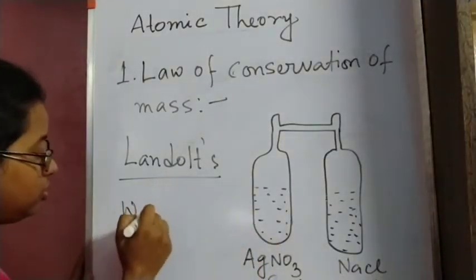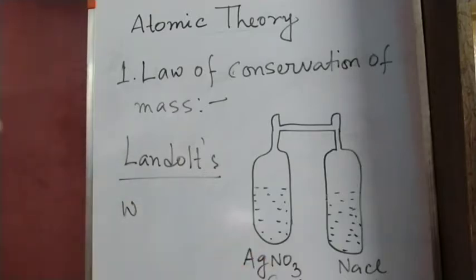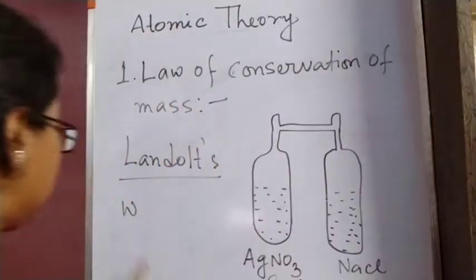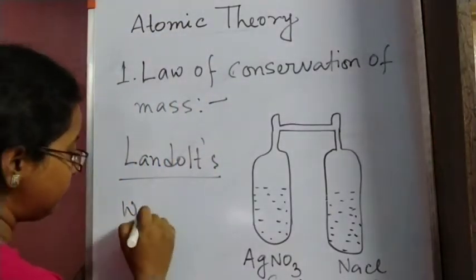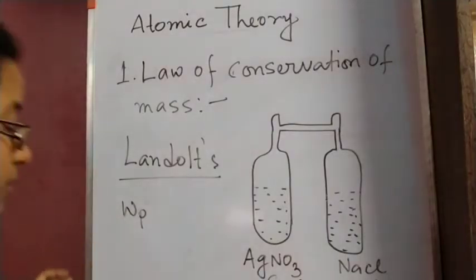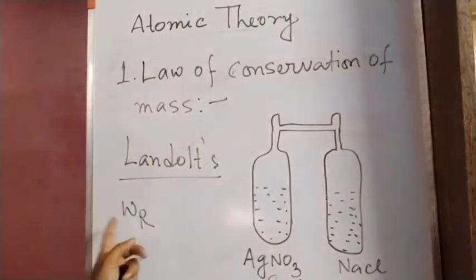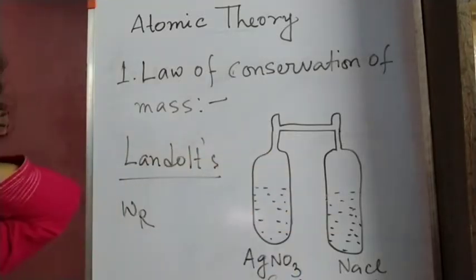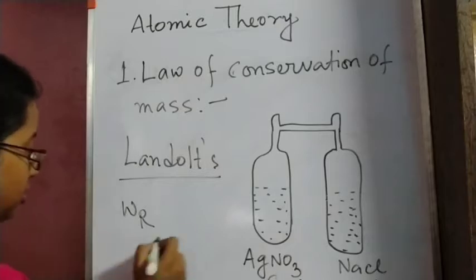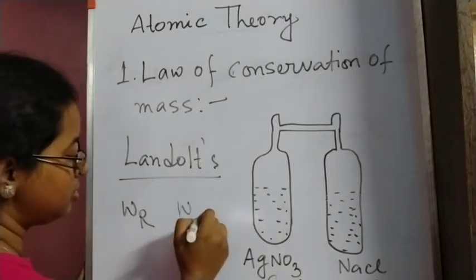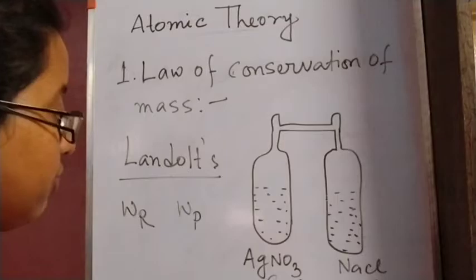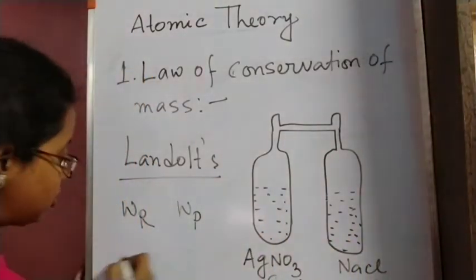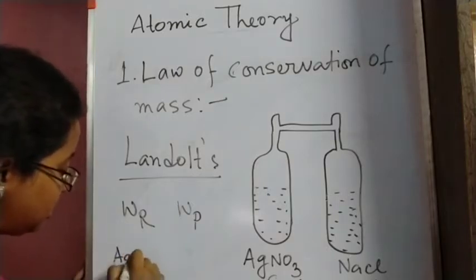Suppose this is W. Now after shaking this we are going to mix these two and then we are going to get the reaction. Okay, this is WR, the weight of the reactant, we will be saying. And after the reaction, again we are going to take the weight, and that is WP. We will be shaking these two, and they will react, and we will get the white precipitate of silver chloride.